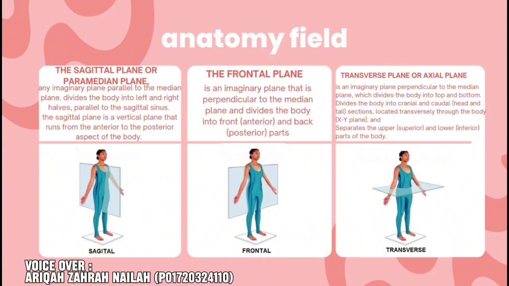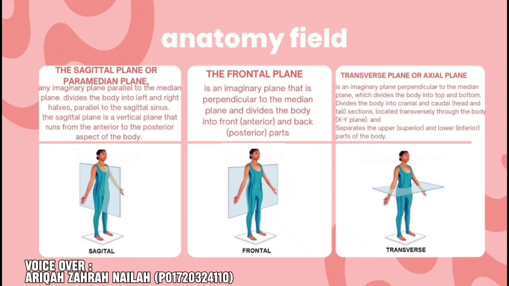Anatomy fields. The first, the sagittal plane or paramedian plane. Any imaginary plane parallel to the median plane divides the body into left and right halves, parallel to the sagittal suture. The sagittal plane is a vertical plane that runs from the anterior to the posterior aspect of the body. And the second, the frontal plane, is an imaginary plane that is perpendicular to the median plane and divides the body into front, anterior, and back, posterior, parts.